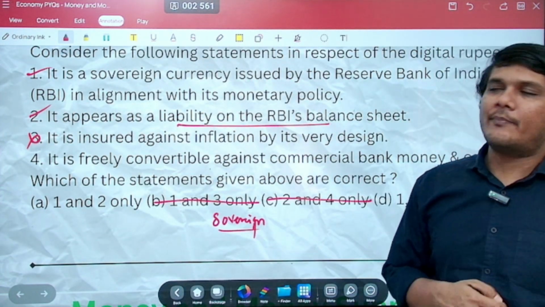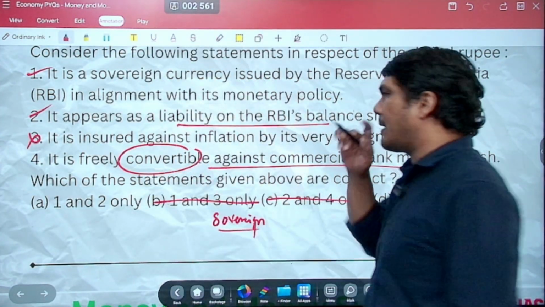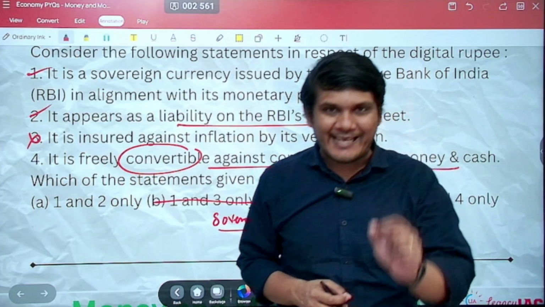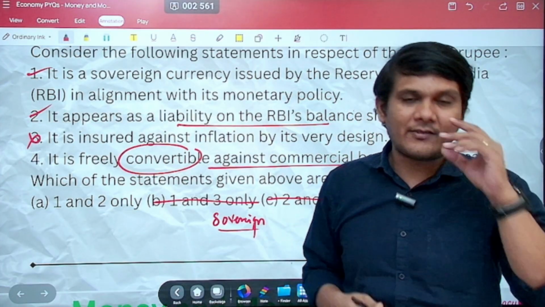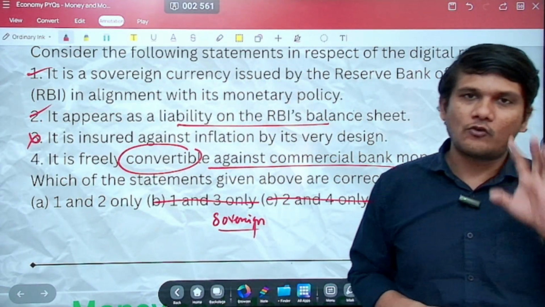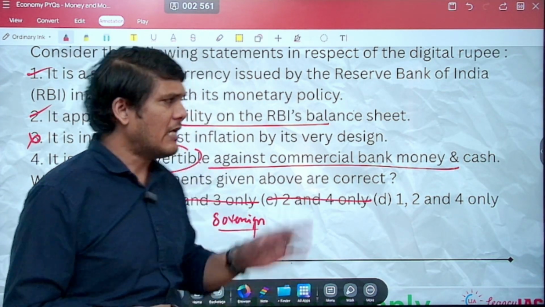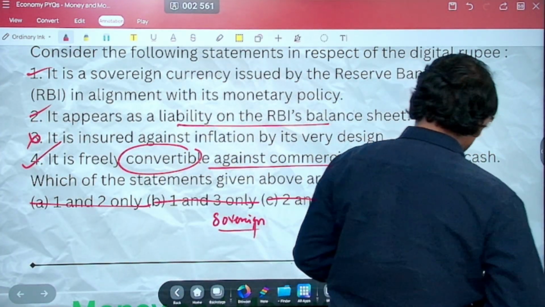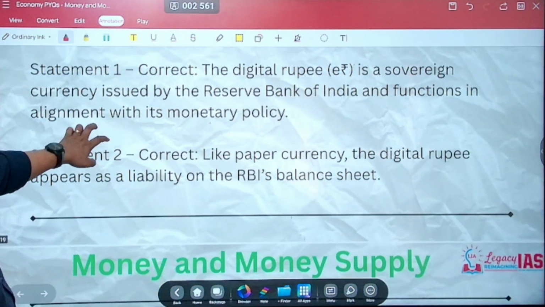So the entire thing now depends on statement 4. It says it is freely convertible against commercial bank money and cash. That means, can you convert the digital currency into hard cash, etc.? Yes, you can. And again, freely convertible means at the market price, whatever is the market price, it can be easily converted. There will not be such restrictions or penalization as such. So yes, that is a feature. So it becomes a bit of a factual statement, and that is correct. Fourth is correct. Since fourth is correct, this is gone, and the correct option here will be D, that is 1, 2 and 4. So this is a bit about the digital currency.